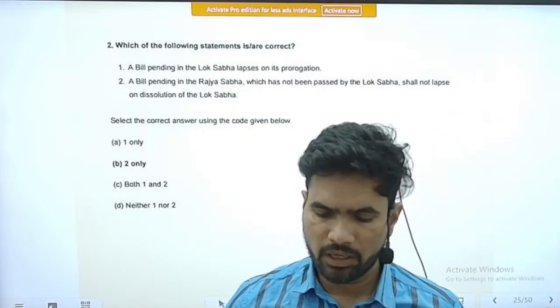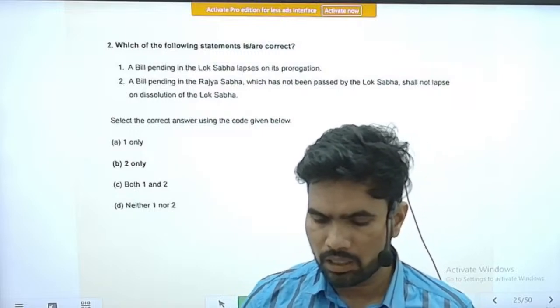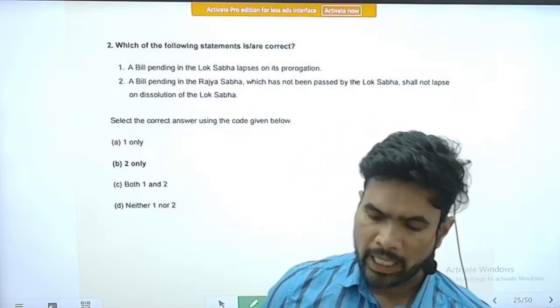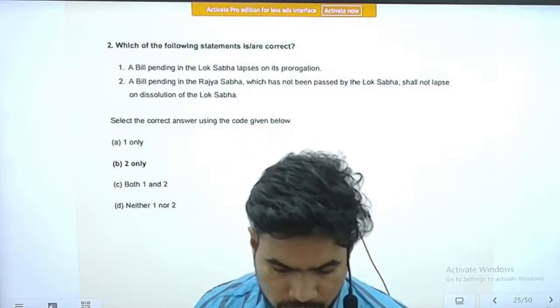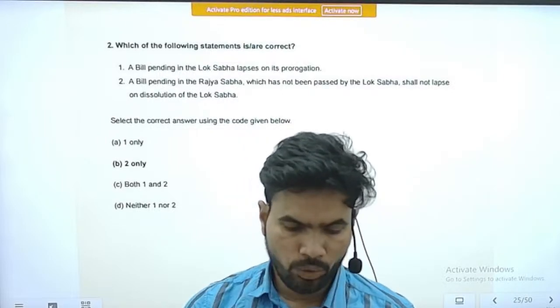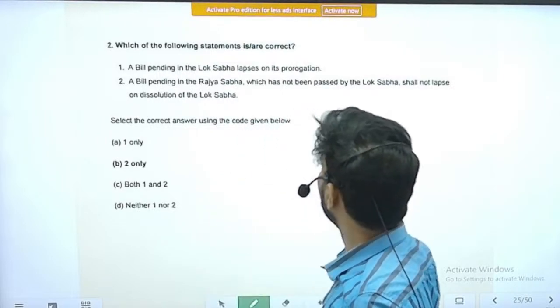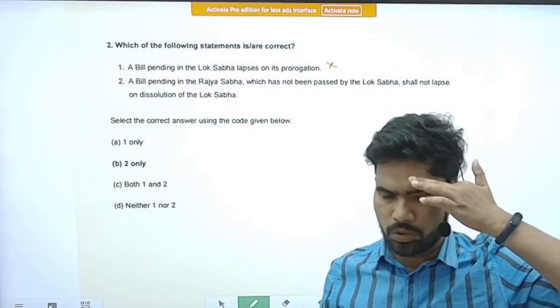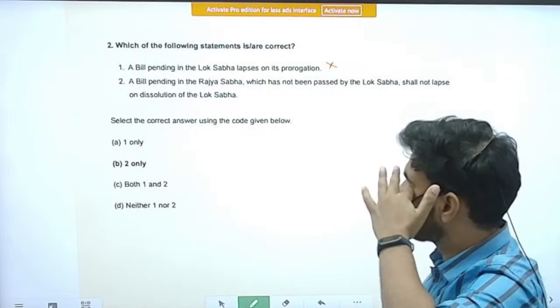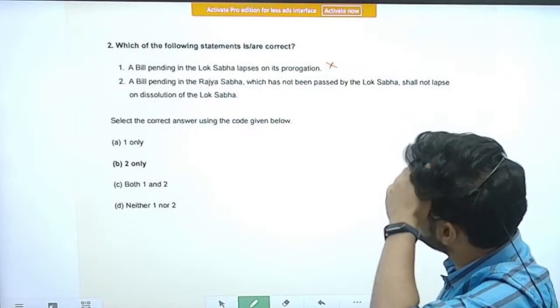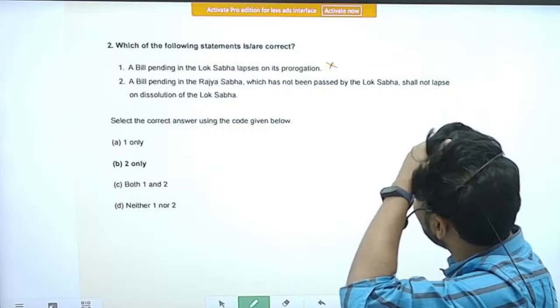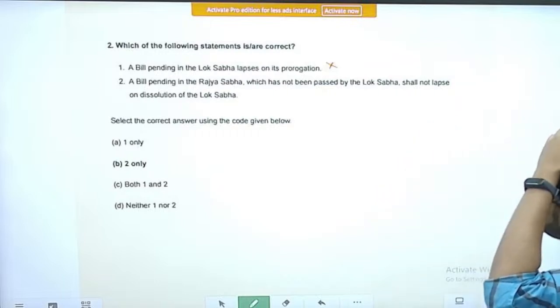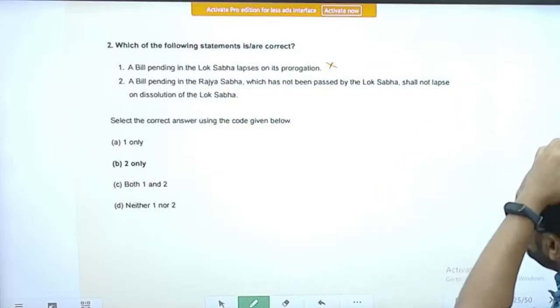Question is, which of the following statements is or are correct? Statement 1, a bill pending in Lok Sabha lapses on its prorogation. So the bill will not lapse if the house is prorogued, right? Next statement, a bill pending in Rajya Sabha which has not been passed by Lok Sabha shall not lapse on dissolution of the Lok Sabha.